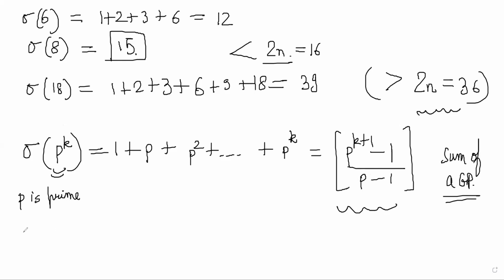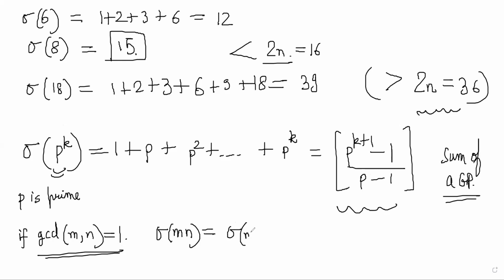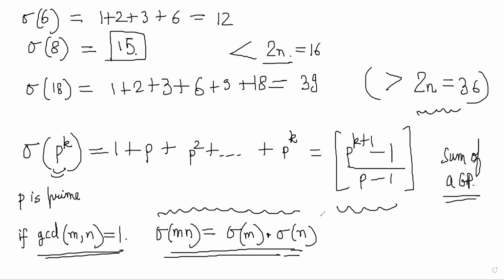Now there is also a result that if GCD of m and n is 1, basically if m and n are co-prime, then sigma of mn will be equal to sigma of m into sigma of n. This is also a well-known result. Think about it. This will help you calculate sigma for so many numbers.